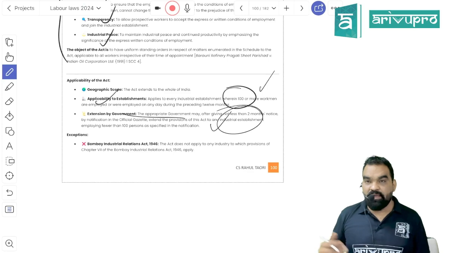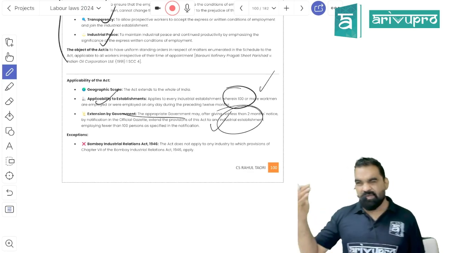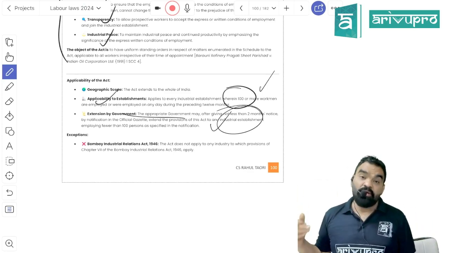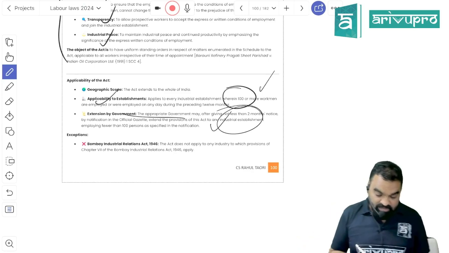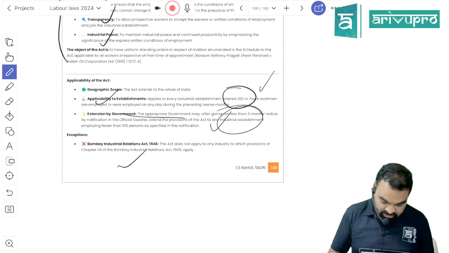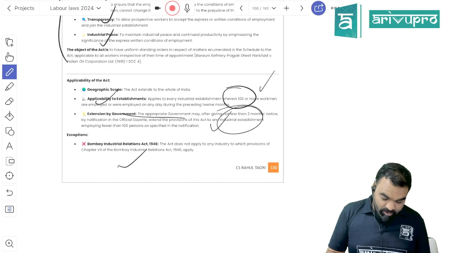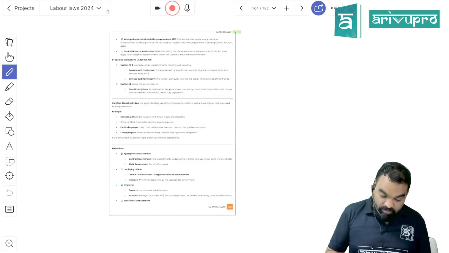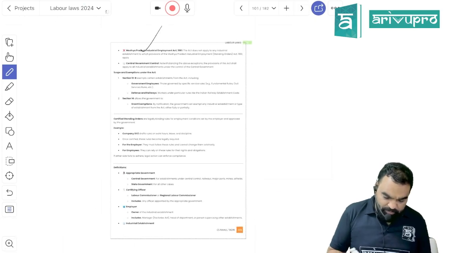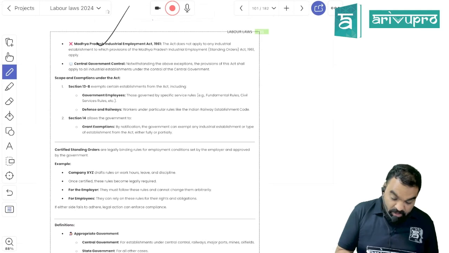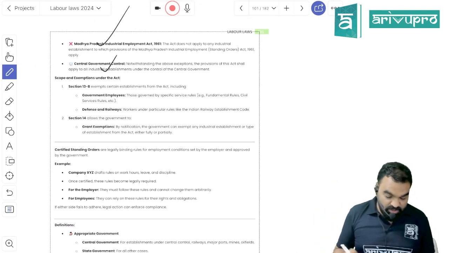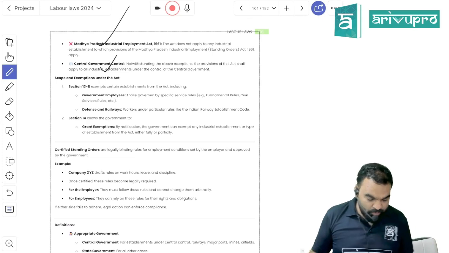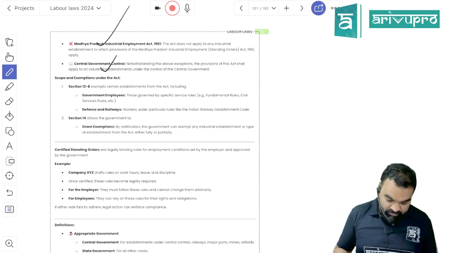The appropriate government can, by giving a notice of 2 months, same as under the Payment of Bonus Act, get this applied over any other establishment where the number of employees or workers is less than 100. It is not applicable in Bombay, because in Bombay and MP there is a separate law for the same, and it is not applicable on central government controlled enterprises because they have a proper norm for the same thing.